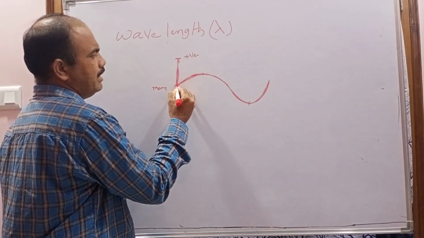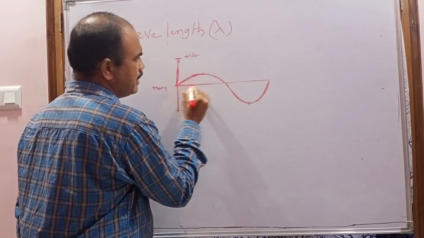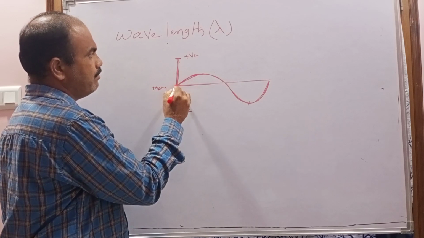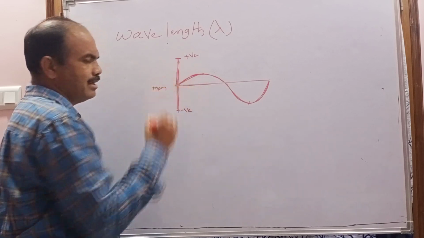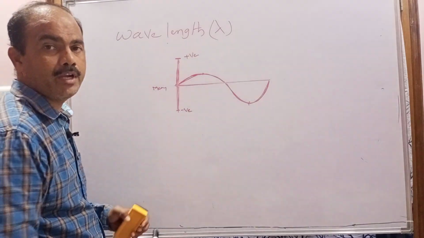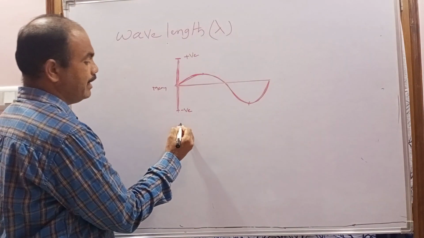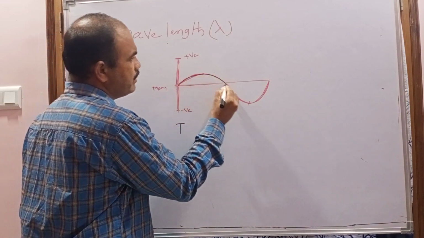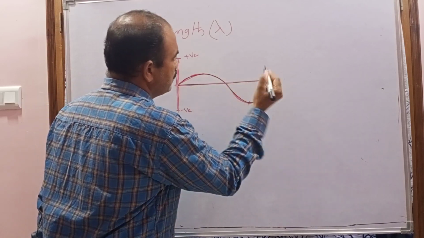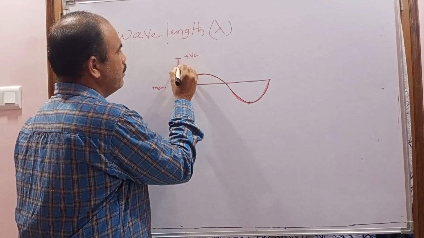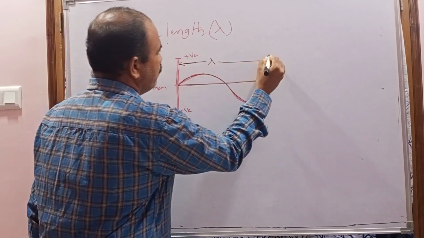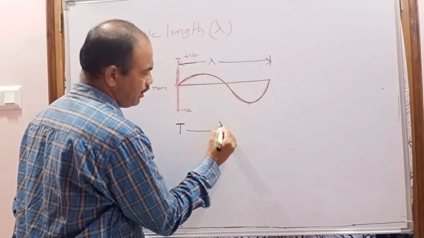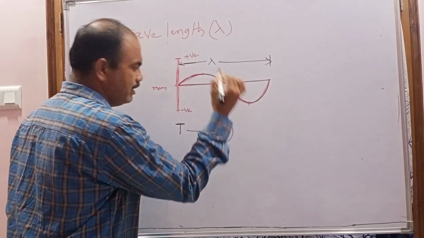So now, this is the distance traveled by whom? The wave. In how much time? The time taken by the vibrating particle to complete one oscillation. What is the time taken by the vibrating particle to complete one oscillation? That is capital T. In this time, how much distance has the wave traveled? This is the distance. This distance is known as wavelength. In the time period T, the wave travels how much distance? Lambda.